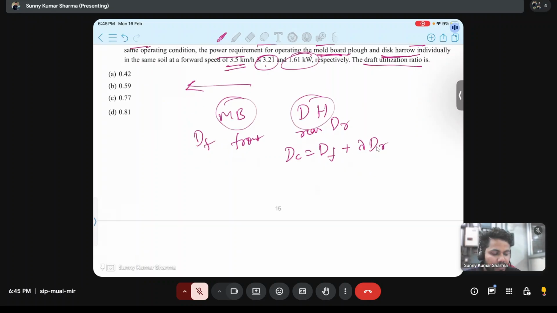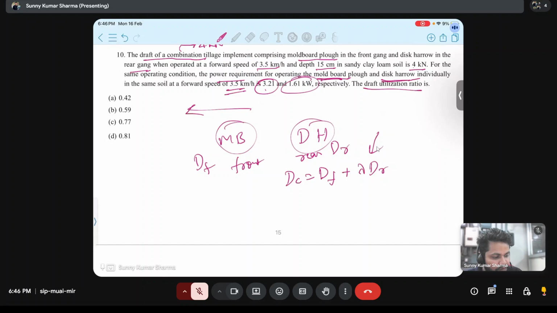From here we can get lambda. Lambda is being asked in the question. So draft of combination tillage implement is given, it is 4 kilonewton. And draft of front gang, front implement, that is moldboard plow. It is 3.21, that is power requirement, not draft.